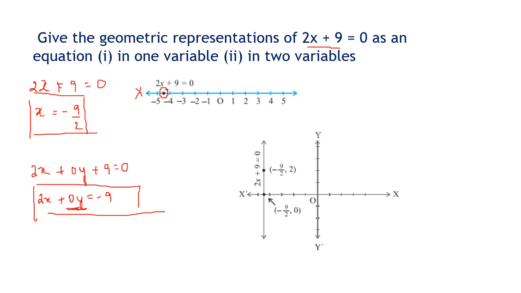And the other one, equation, this one, again in two dimensions. Now here, the y can keep on changing. You can take any point you want. The y keeps on changing, but x remains fixed at minus 9 by 2. So this is the graph in one variable, and this is the graph in two variables, x and y. So we have to put a y variable, with a 0 coefficient, 0y.